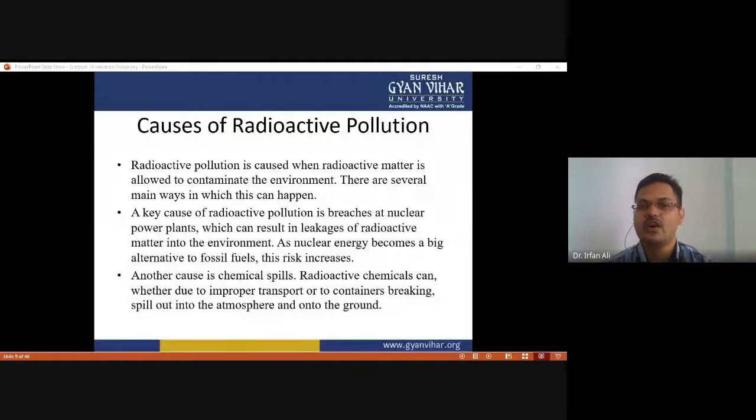So what are the causes of radioactive pollution? Radioactive pollution is caused when radioactive matter is allowed to contaminate the environment, and there are several main ways in which this can happen. A key cause of radioactive pollution is breaches at nuclear power plants. The nuclear power plant is a major source of radiation pollution, which can result in leakage of radioactive matter into the environment. As nuclear energy becomes a big alternative to fossil fuel, this risk increases with the use of a large number of nuclear power reactors.